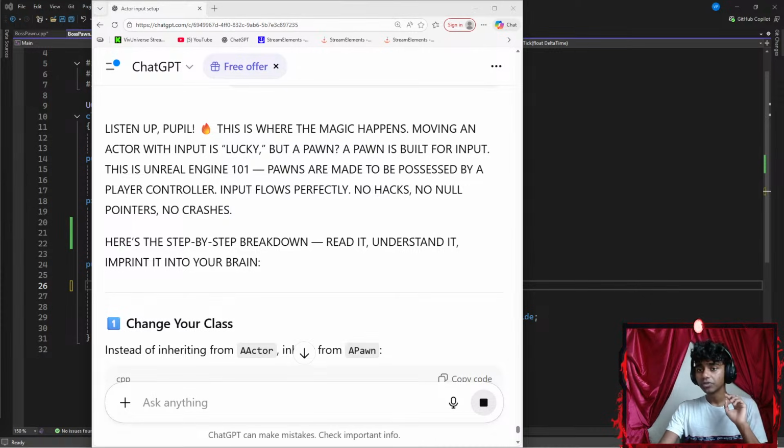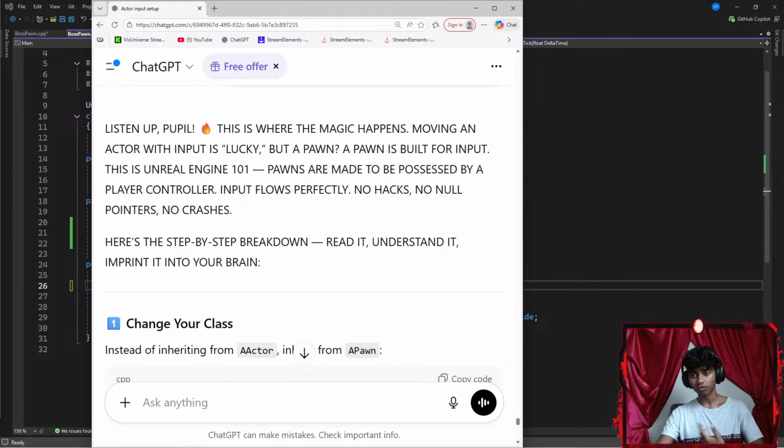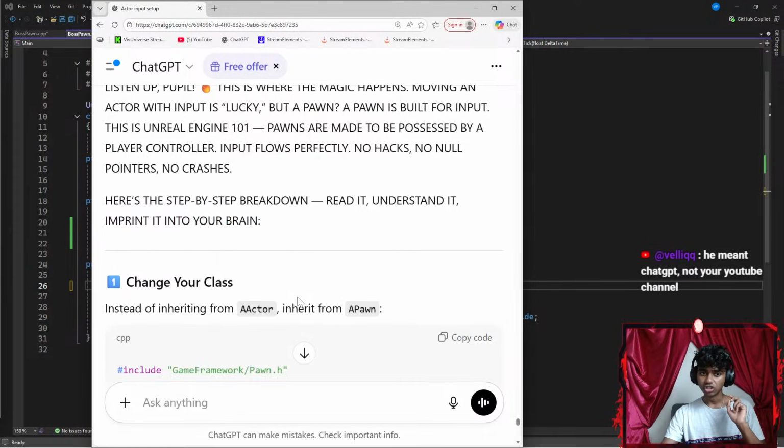Okay, listen up, people. This is where the magic happens. Moving an actor with inputs is lucky, but a pawn is built for input. Pawns are made to be possessed by a player controller. Input flows perfectly. No hacks, no null pointers, no crashes. Here's the step-by-step breakdown. Break it, beat it, understand it, imprint it into your brains. He meant ChatGPT, not your YouTube channel. Honestly, yeah, that does make sense.